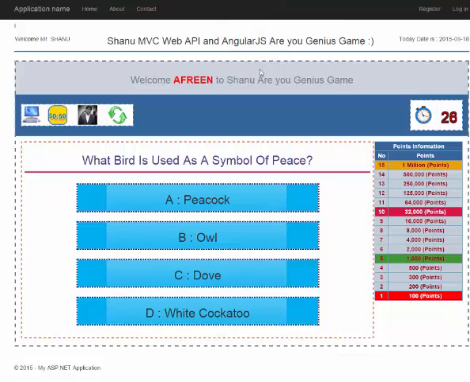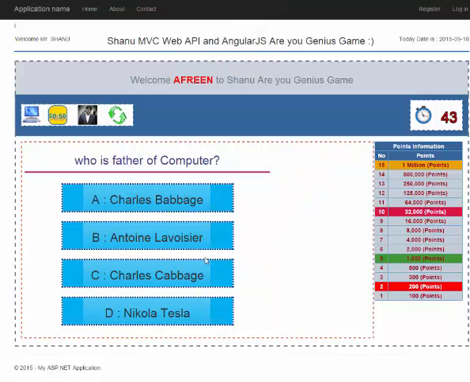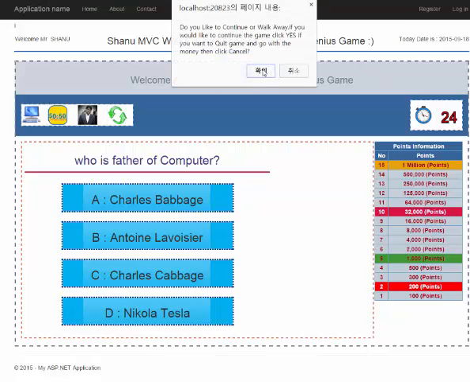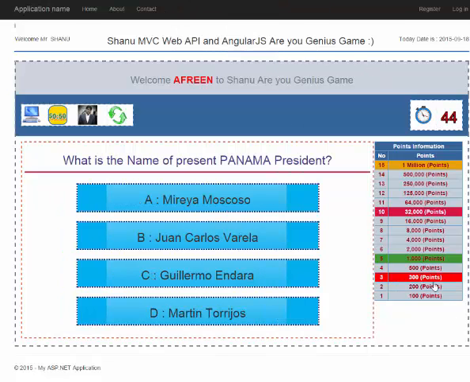So if I click OK, it will display the next question, and here you can see the red color symbol will be for pointing the current question. Previously it was number 1, now it will have gone to 2. So it will be dynamically changing for each question. So now, who is the father of computer? We all know that it is Charles Babbage. So if I click OK, here we can see it points to 3.